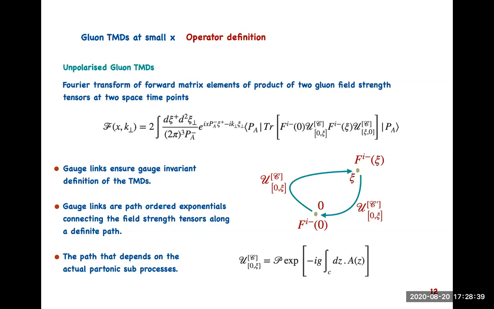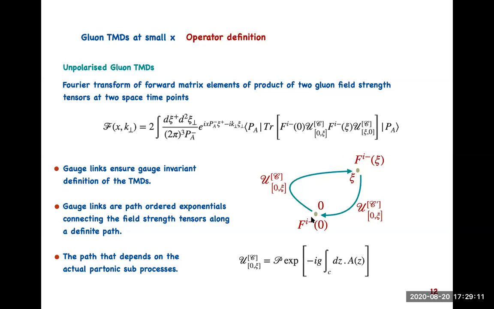So they are defined as the Fourier transform of forward matrix elements of the product of two gluon field strength tensors at two points. Now, the gauge link between them ensures that the operator definition of the TMD distribution is gauge invariant. This has been introduced to make it gauge invariant, and these gauge links connect the field strength tensors along a definite integration path.